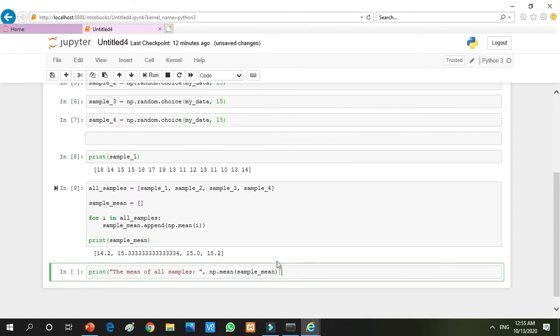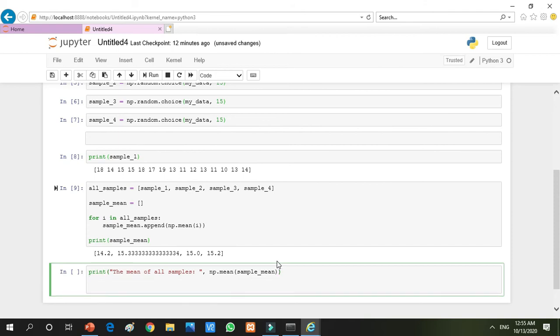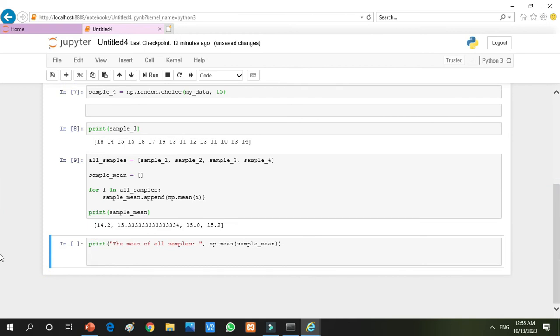Now at the end I am going towards the most important thing. What is that most important thing? That most important thing is the mean of the whole population. Because my final target was that I want to calculate the deviation.